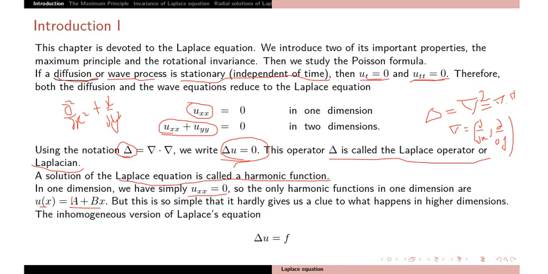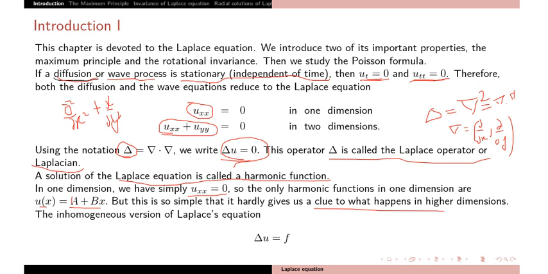So the constant and x are linearly independent solutions of this equation. But in higher dimensions we will see that much different functions will appear, not just constant and x. So the one dimensional equation doesn't provide any clue for higher dimensions.